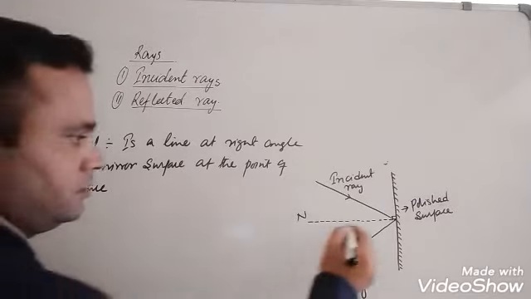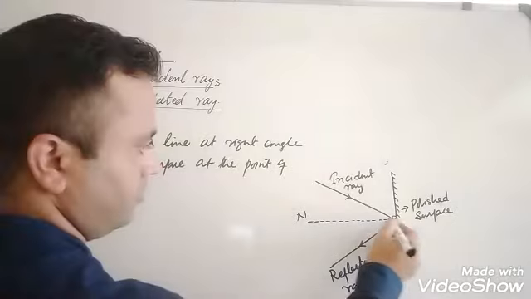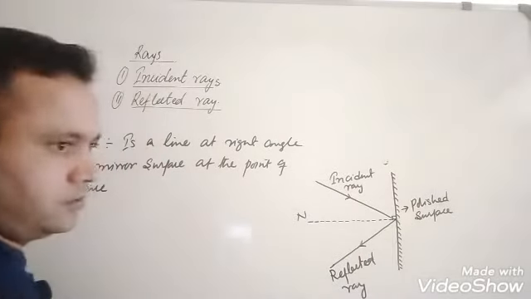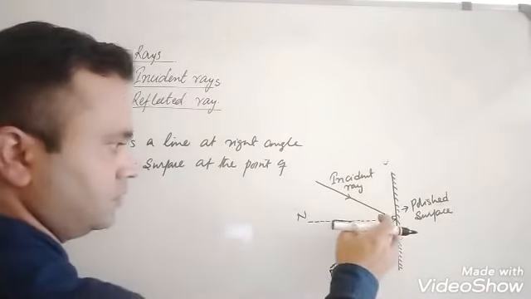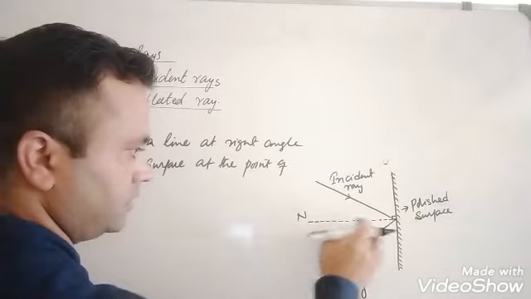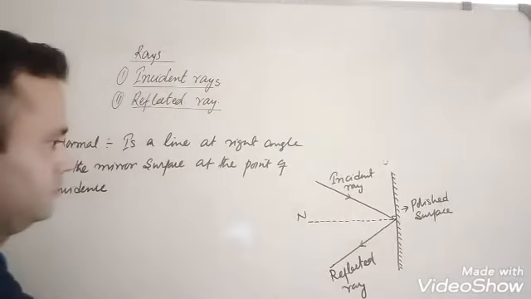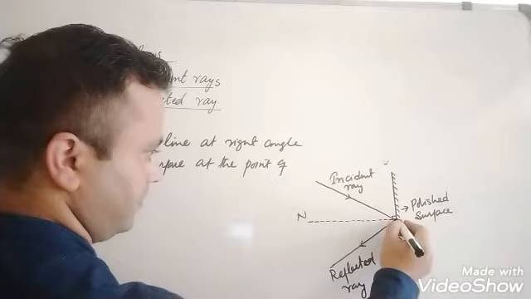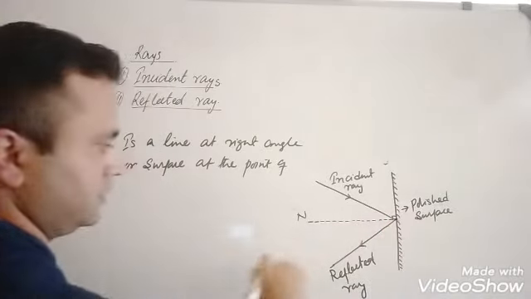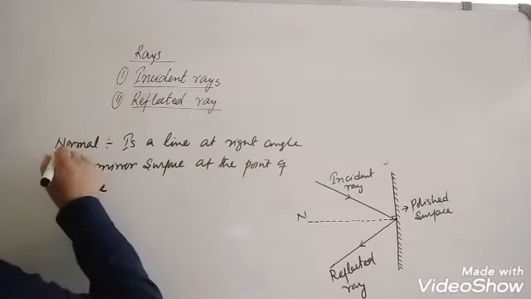So it is a line which is drawn perpendicular to the surface of the mirror. It is a normal line. It is a line which is drawn perpendicular to the surface of the mirror at the point of incidence, from the point of incidence, is called normal.